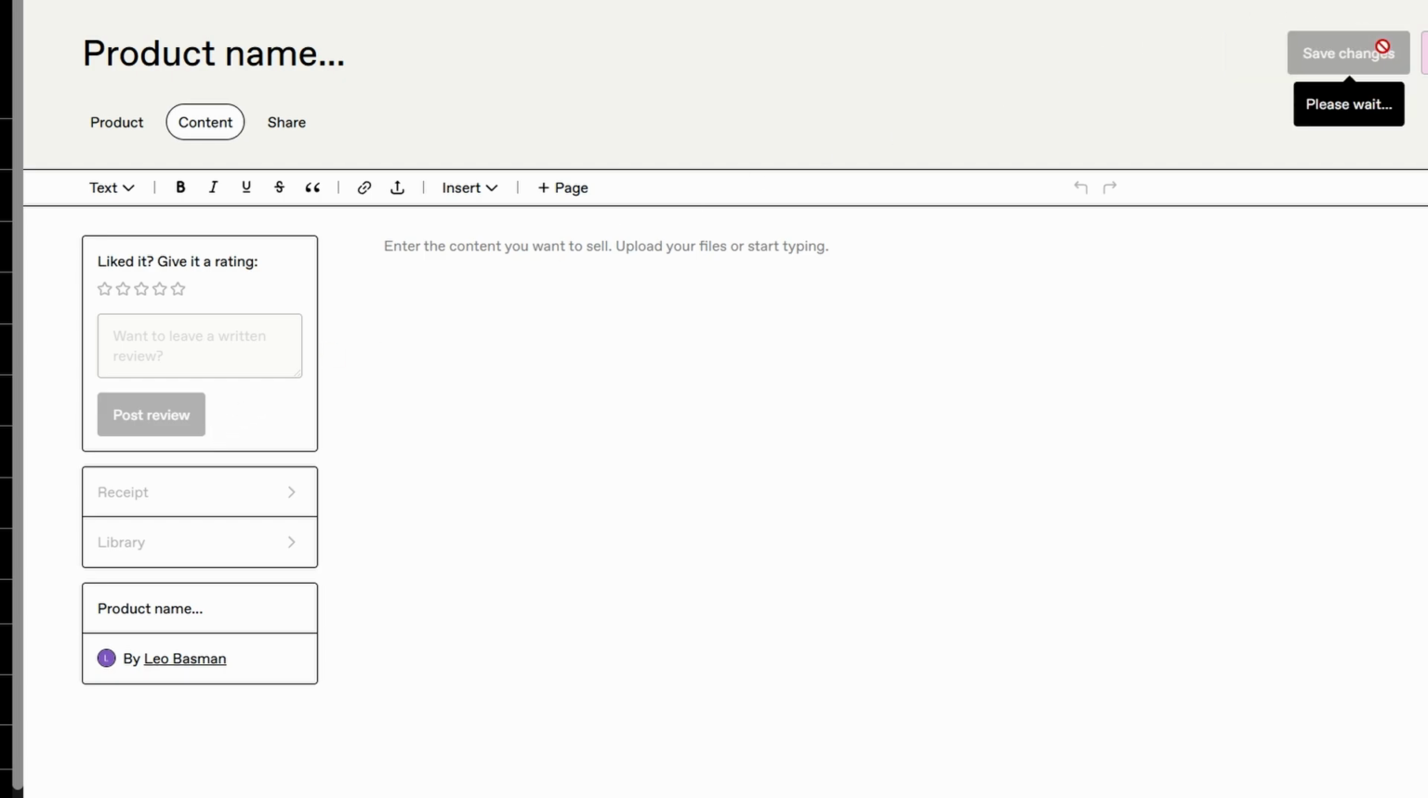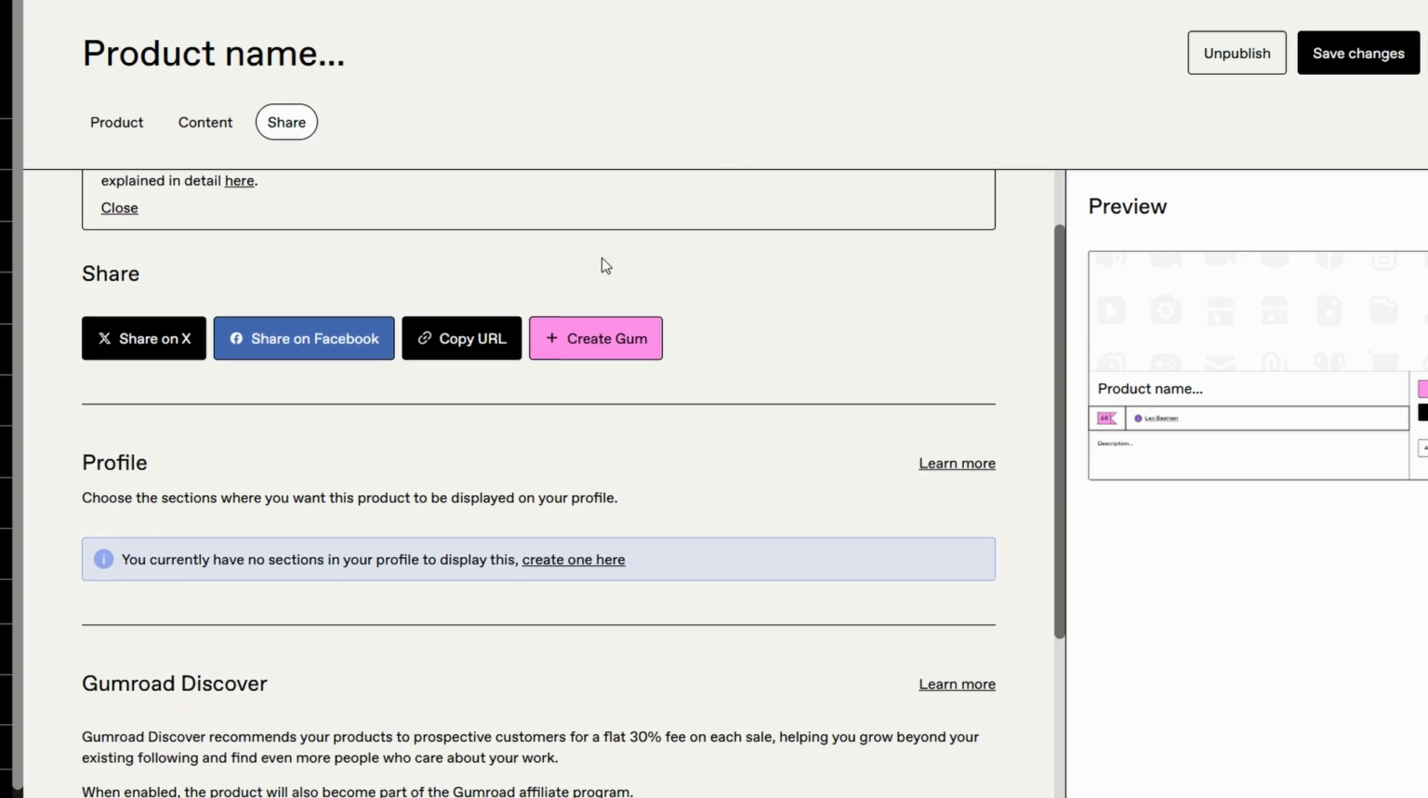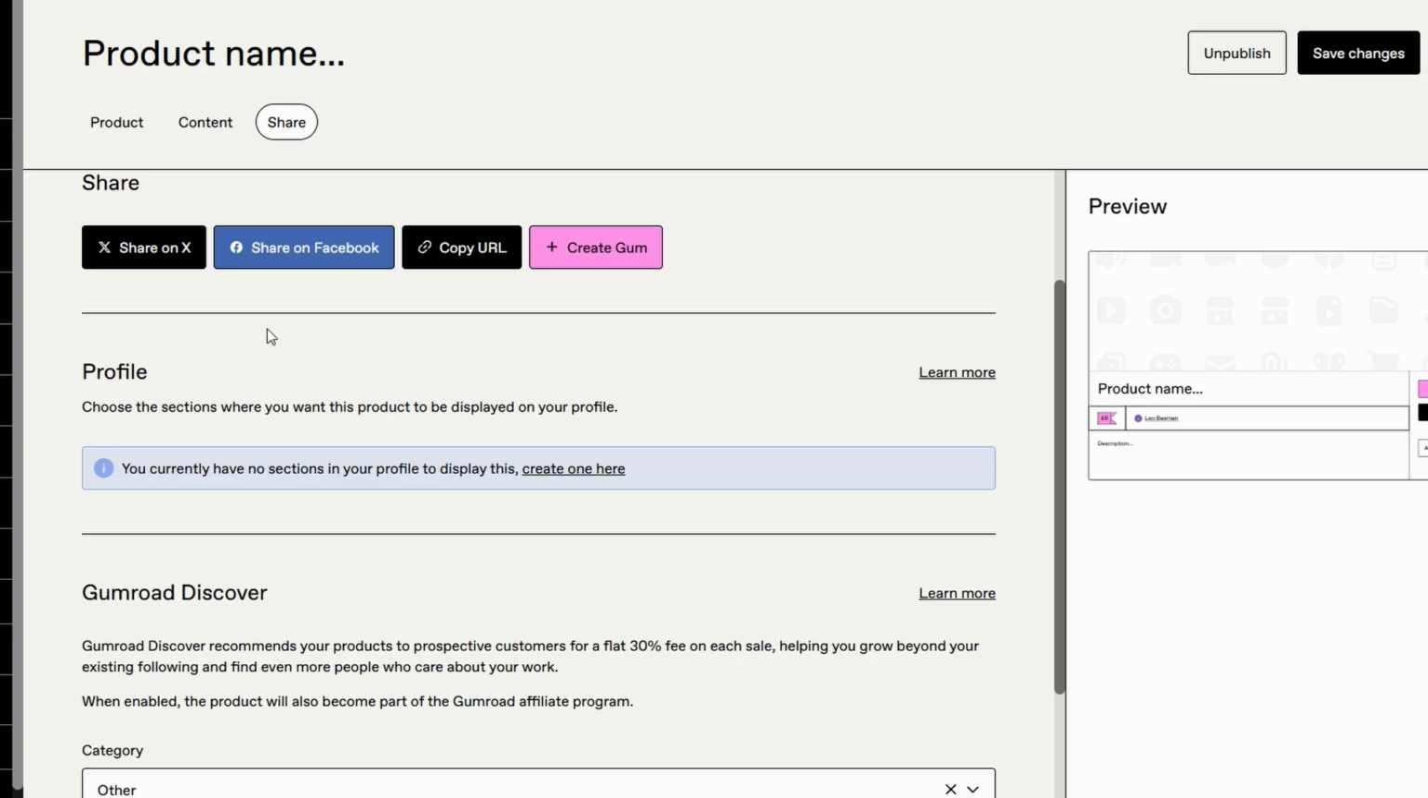Now that your product is live, it's time to promote it. Simply having your product on Gumroad isn't enough. You need to actively work on spreading the word and attracting customers. Start by sharing your product link on your social media accounts. Platforms like Instagram, Twitter, and Facebook are excellent for promoting your digital products. Create engaging posts that show the value of your product.